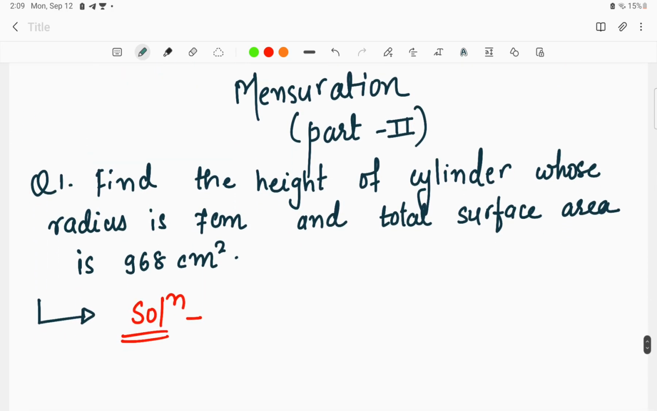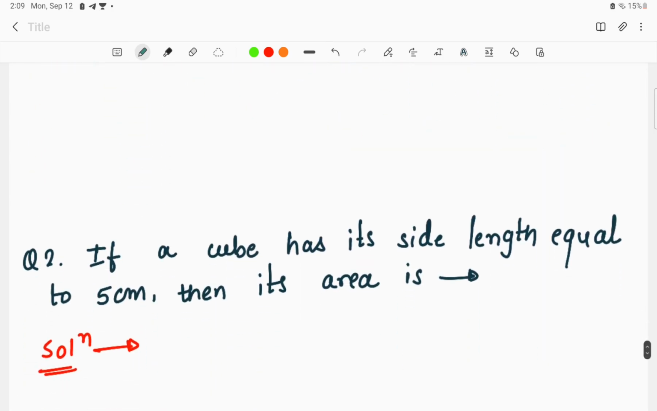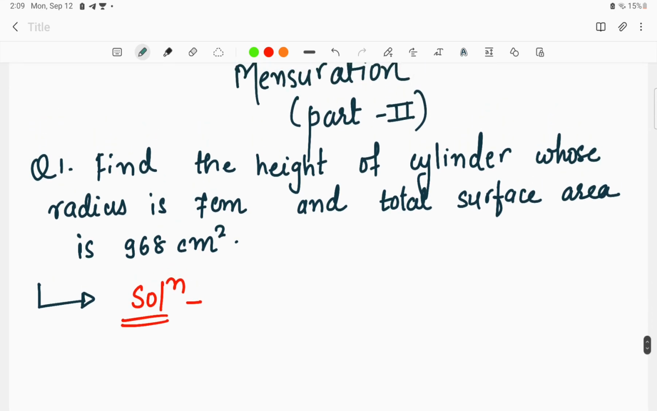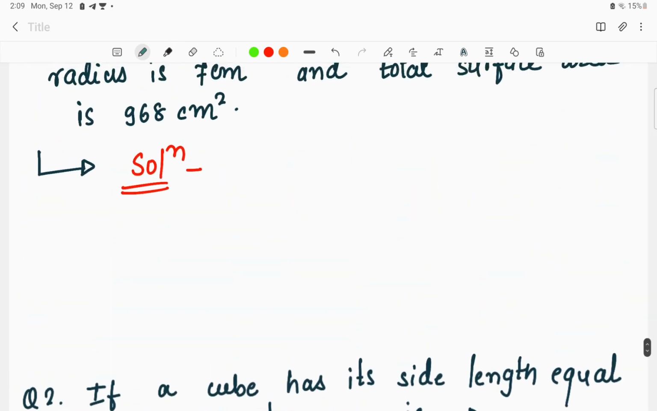Now in the previous mensuration part 2 lecture, I had given you 3 questions to solve as homework. So here are the 3 questions I had given you in that lecture. Let us discuss the answers to the questions.